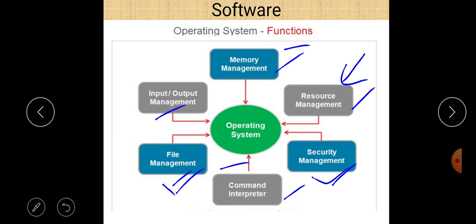And then command interpreter. Operating systems basically work as a command interpreter, which means converting low level language into human understandable language, and human understandable language to low level language, 0 1. So these are the different tasks of an operating system, or these are the different functions of an operating system. There are 6 basic functions of an operating system. These are memory management, resource management, security management, command interpreter, file management, and input output management.